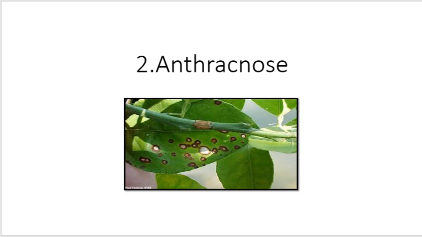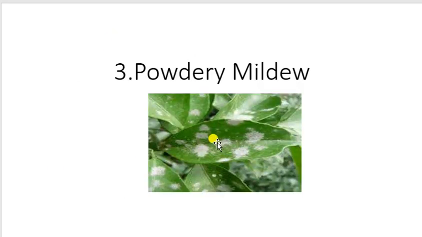Management: dry twigs should be pruned. The cut end should be protected by painting with Bordeaux mixture. Trees are sprayed with carbendazim 0.1%. Trees should be properly irrigated. Periodical spraying with Bordeaux mixture 1% are the different control measures to control the anthracnose disease.